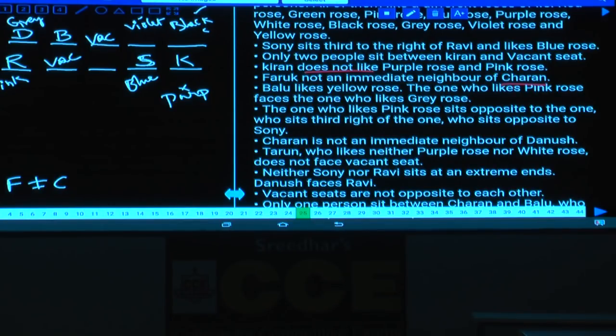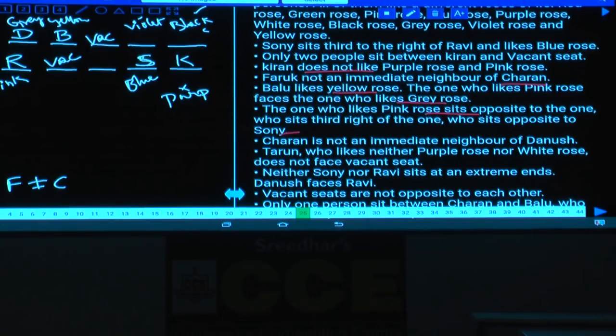And next one, Balu likes yellow. Balu likes yellow, hence this must be yellow. Now Balu likes yellow rose. The one who likes pink rose faces the one who likes grey rose. And the one who likes pink rose sits opposite to the one who has taken this information. And Charan is not an immediate neighbor of Dhanush.